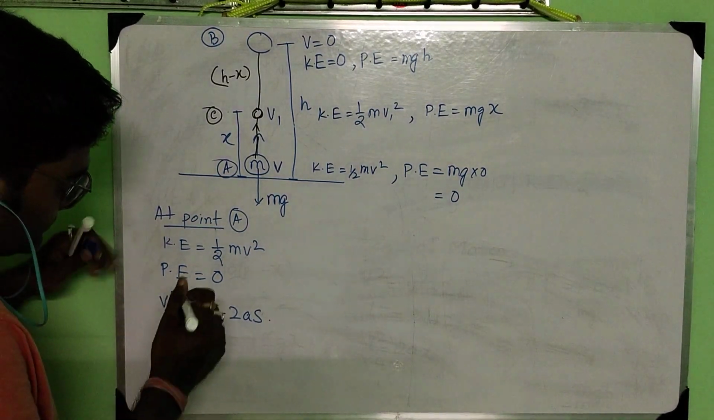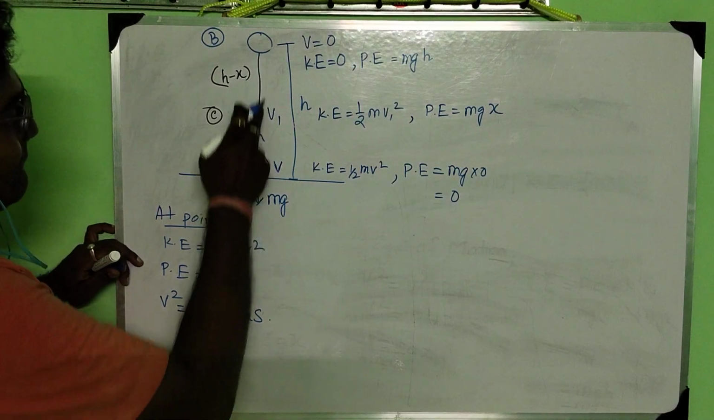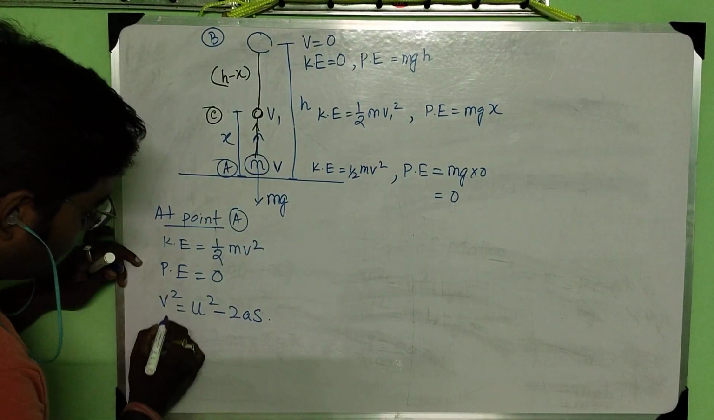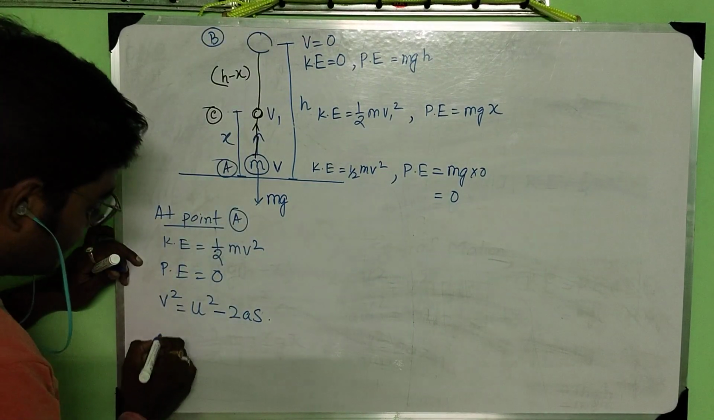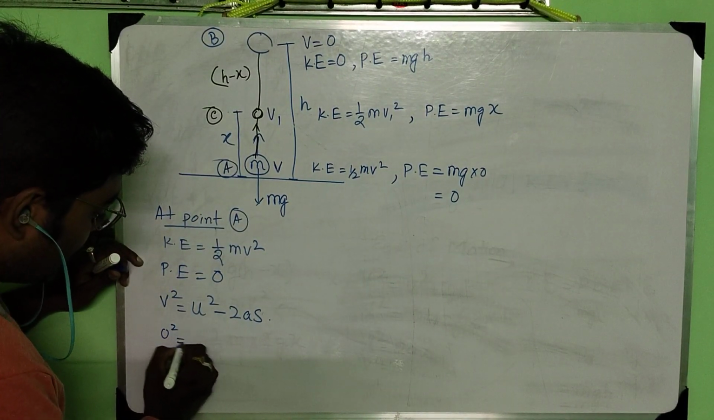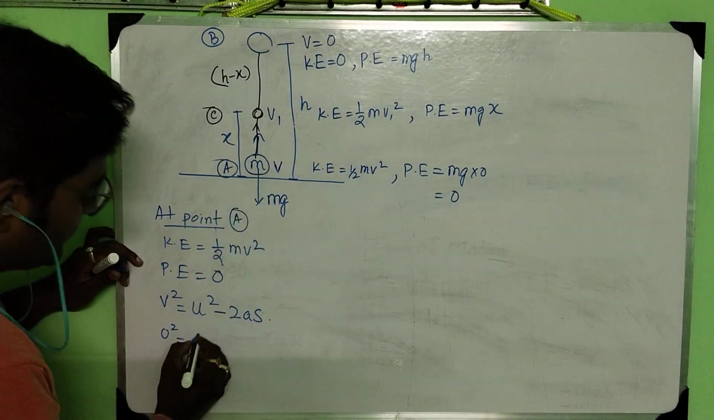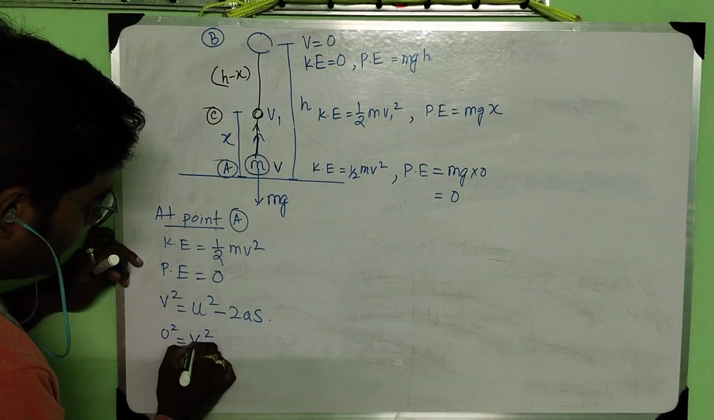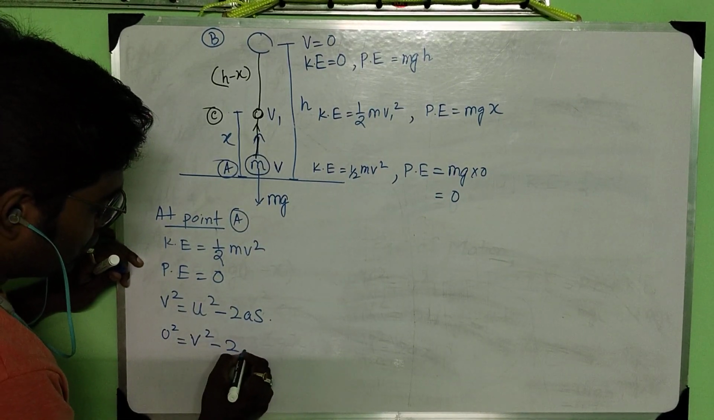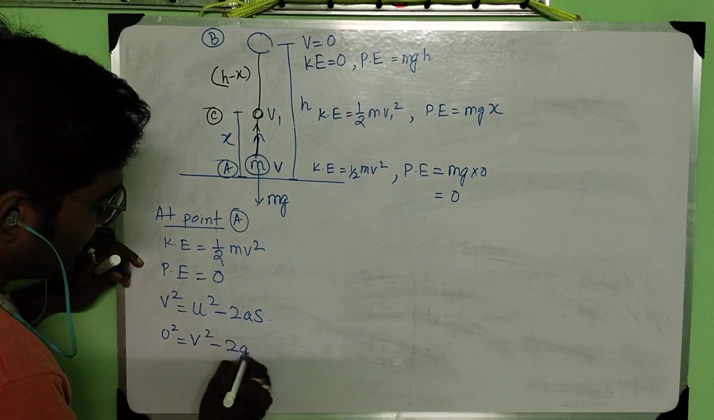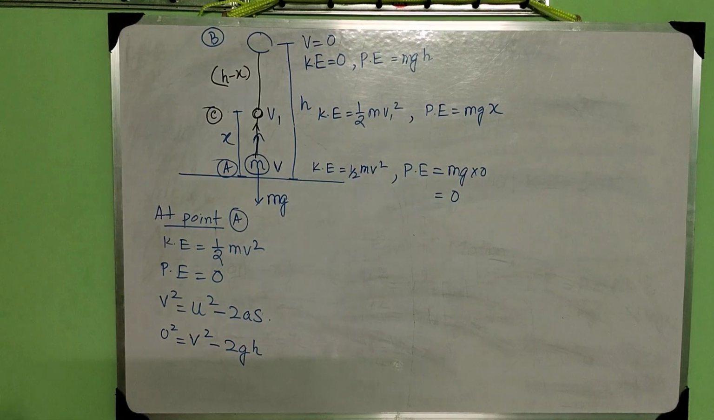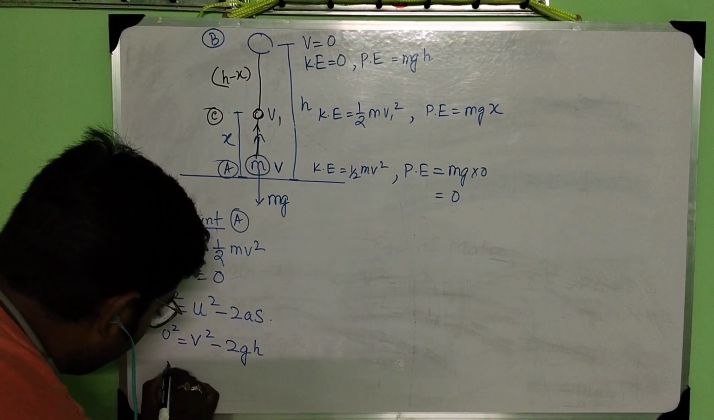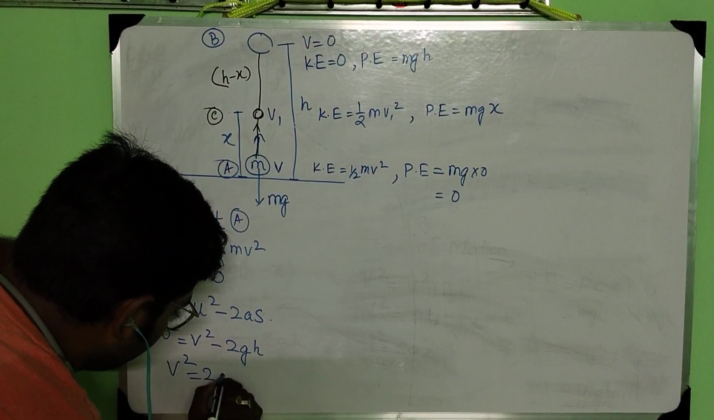Now, we know that the final velocity is 0. Ultimately, when the ball moves upward, the final velocity will be 0. So this will be 0 square equal to u square minus 2 into acceleration due to gravity, where the initial velocity is v and s is h. So this will come as v square equal to 2gh.